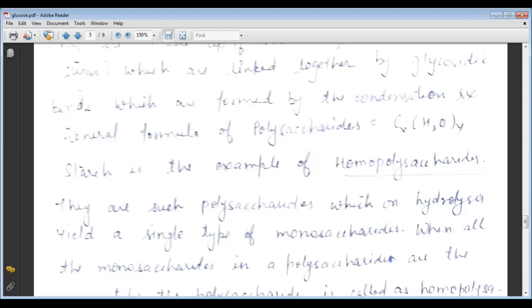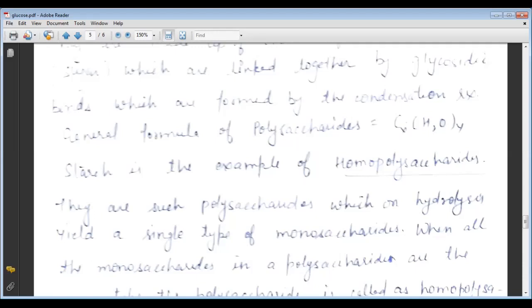It is the chief food reserve material, or storage polysaccharide, of plants, found mainly in seeds and roots. Wheat, maize, rice, potatoes, barley, and banana are the main sources of starch. Starch occurs in the form of granules, which vary in shape and size depending upon the plant source. So this is the general description of the occurrence of starch.